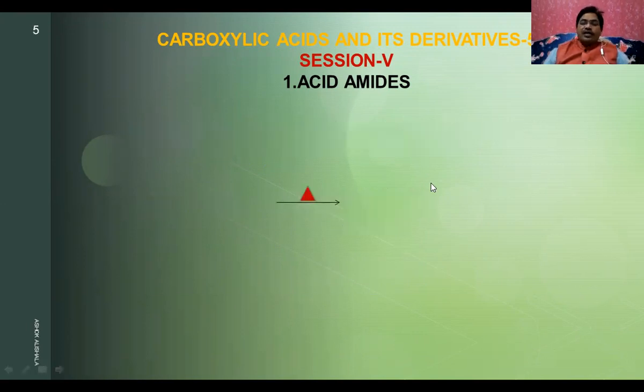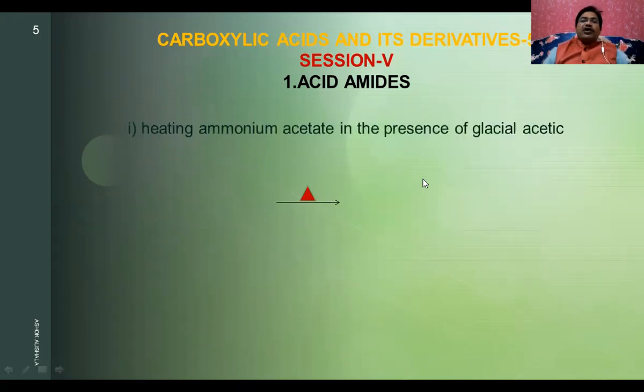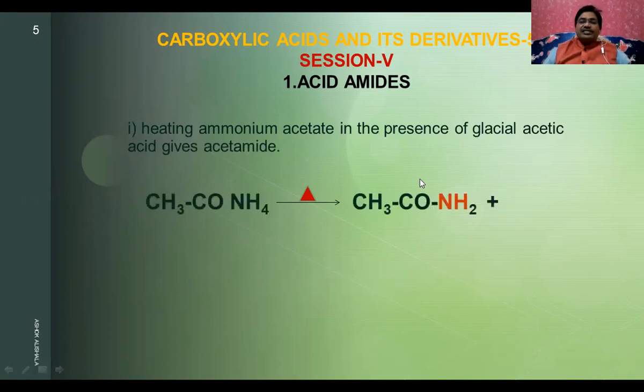The other method is heating ammonium acetate, the ammonium salt of acetic acid, in the presence of glacial acetic acid, which gives acetamide. For the preparation of formamide, we won't use formic acid. We use carbon monoxide and ammonia, which react under high pressure to form formamide, whereas in the case of acetamide, just by heating ammonium acetate, you will get acetamide.